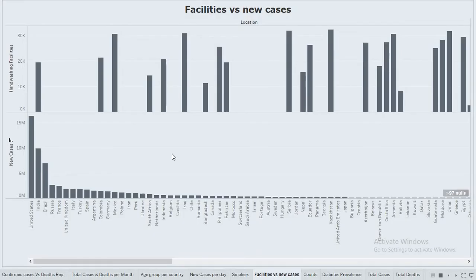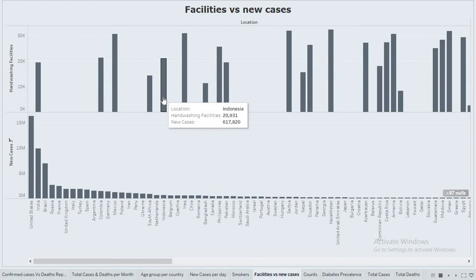These are the facilities. This graph shows us the facilities versus the new cases. As the hand sanitizer facilities increase, suppose the government has taken the initiative to do it, then the COVID cases should reduce in terms of numbers. The new cases will not, because the coronavirus is the one